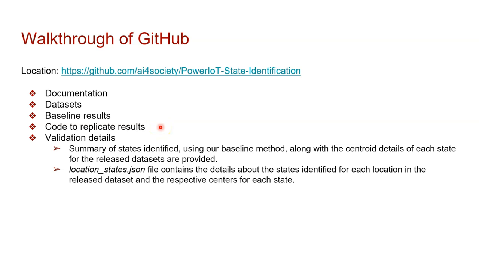Additionally, we have released the data that has been used in our research work and also the code that we have used in our research work so that it can be used to replicate our results. Once the user comes up with a different method for tackling the state identification problem, he can validate the results of the states identified following the documentation in our GitHub. We have provided the summary of states identified using our baseline method along with the centroid details for each state identified using our baseline approach.